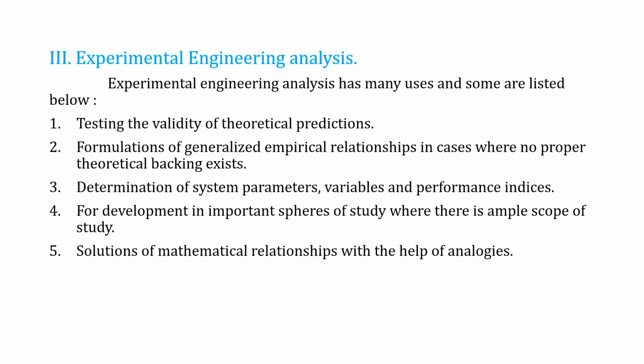So these five categories come under experimental engineering analysis. Every experiment should satisfy these five criteria.